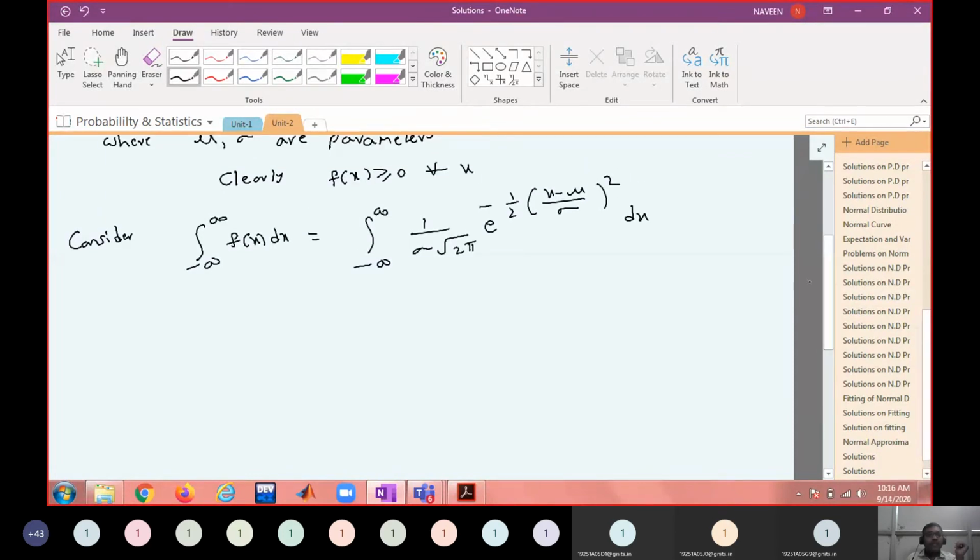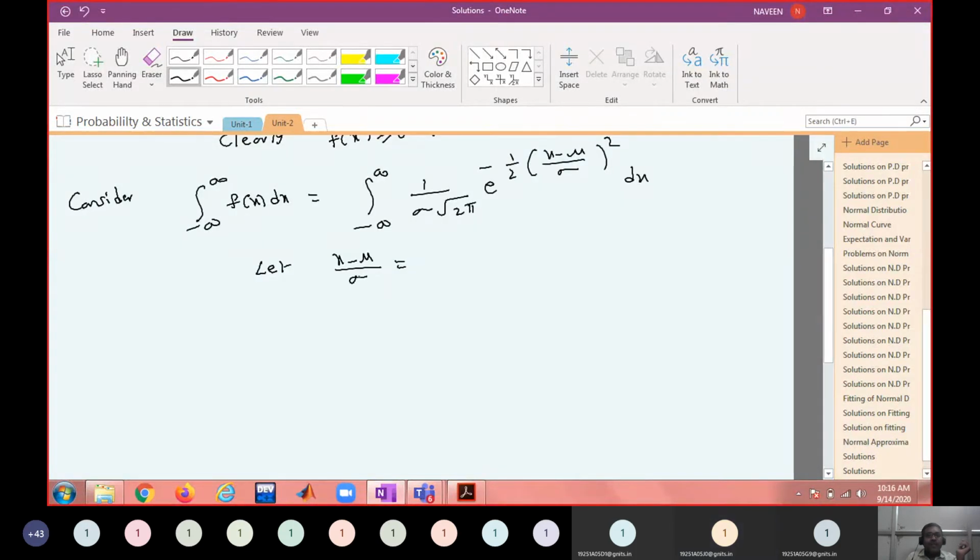Generally, to do the integration, we take some substitution, no? So what could be the substitution? x minus mu by sigma. What is the natural name to be given to this? Generally, z. So naturally call it z. That means x equals mu plus sigma z. So what is dx? Sigma dz.